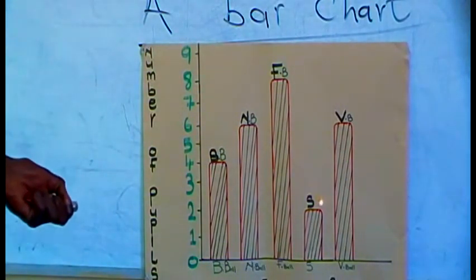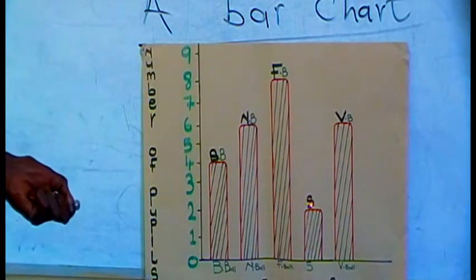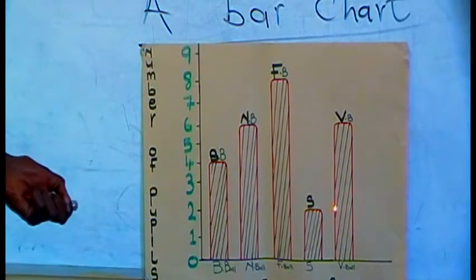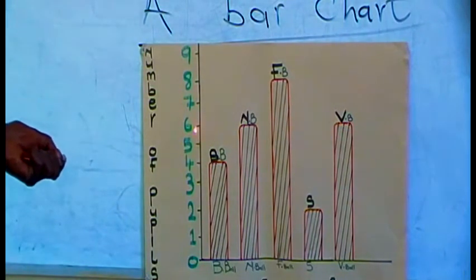For swimming now, the bar is going up to 2. As you can see, only 2 pupils like swimming. The last bar there for volleyball is going up to 6 also, only 6 like volleyball.